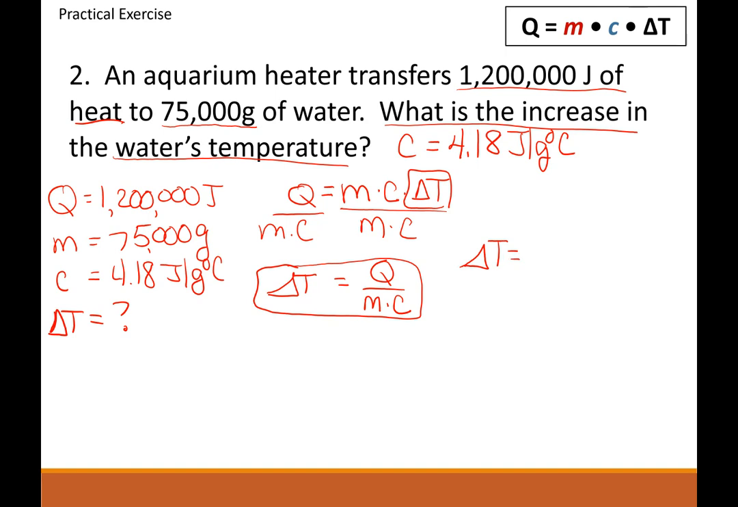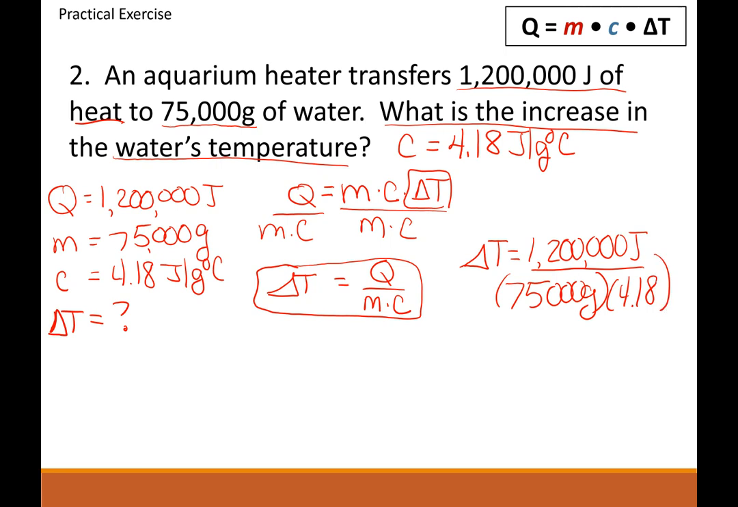Change in temperature equals Q, which is 1,200,000 joules, divided by 75,000 grams times our specific heat of 4.18. And I can't put the units on there because I'm running out of space. So once you figure this out, what is our answer? Once you multiply these first, always multiply the bottom first, then divide it into the top number. So you should get 3.8 degrees Celsius. That is your change in temperature.